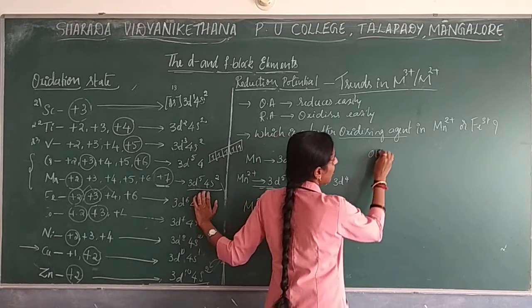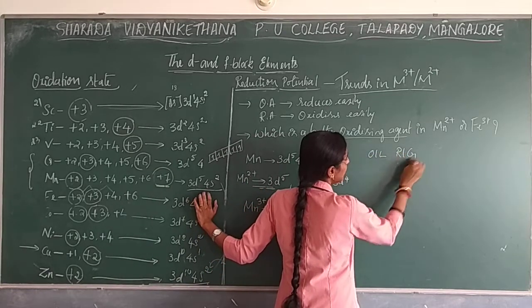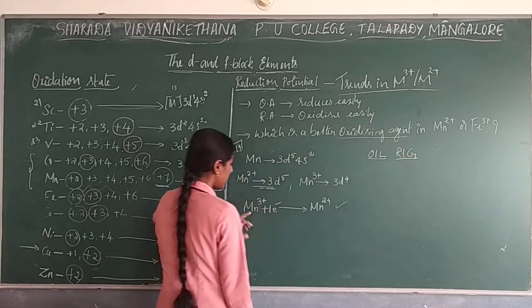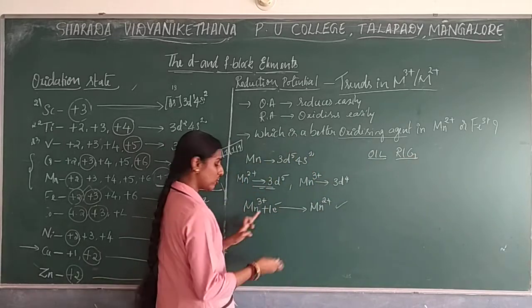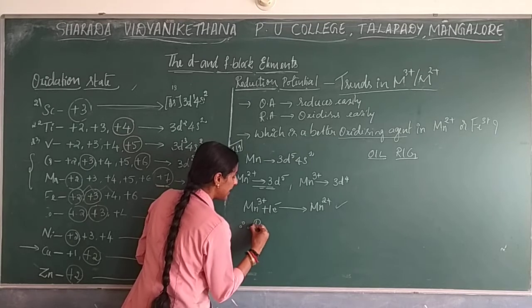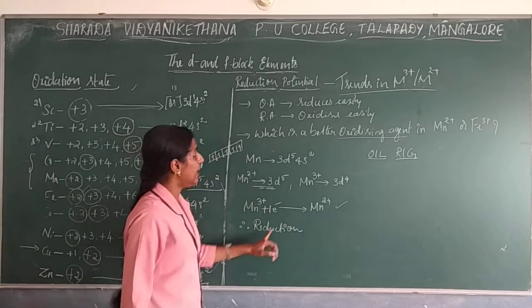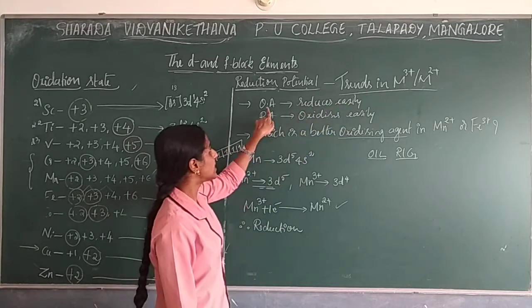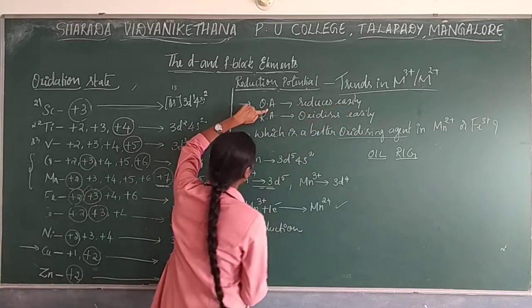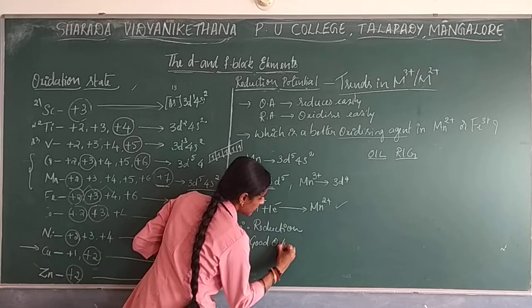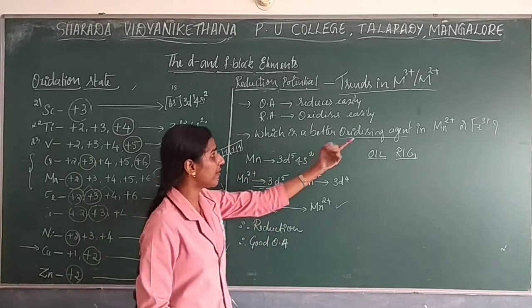As I said, oxidation is losing electron, reduction is gaining electron. So now here it is gaining electron. So what is happening here? The reduction is taking place, right? If it reduces easily, what is it? It is a good oxidizing agent. So this is regarding your manganese.